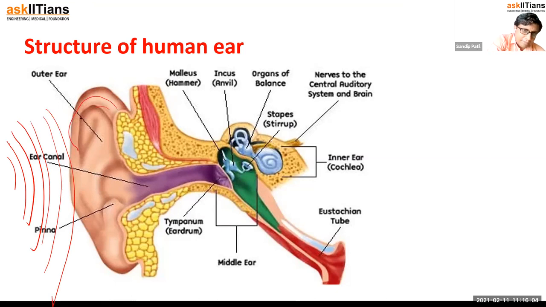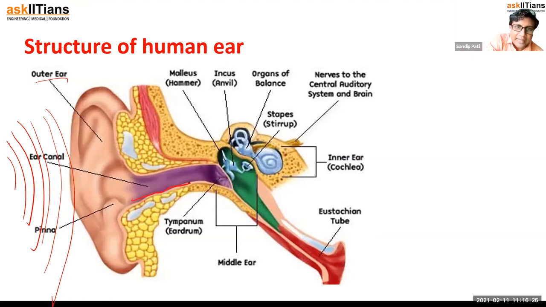This is the visible part of our ear. It's called the outer ear. So that's not a difficult thing to understand. We all can see which part is the ear. Now, what is inside, we don't know anything, right? Okay. So what happens? Whatever sound, whatever vibrations are coming, those are going into the ear canal.